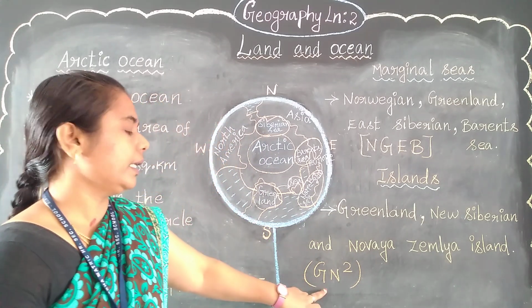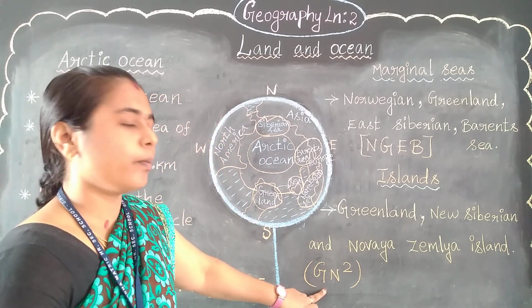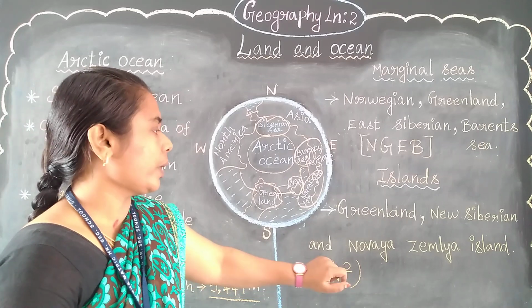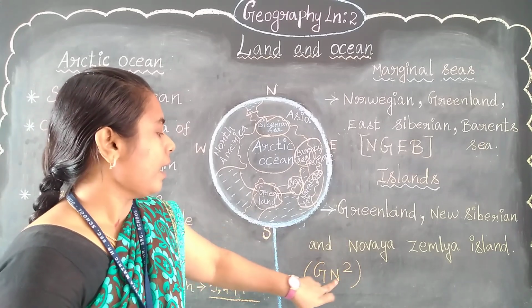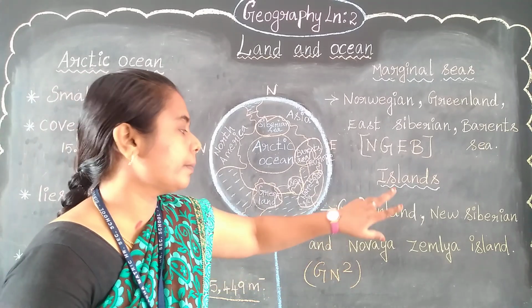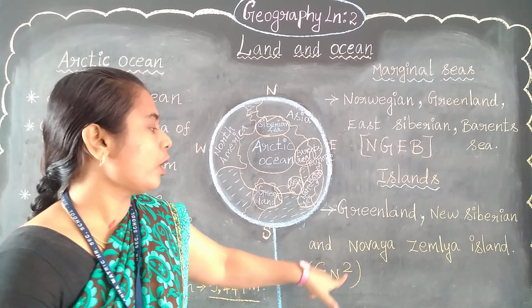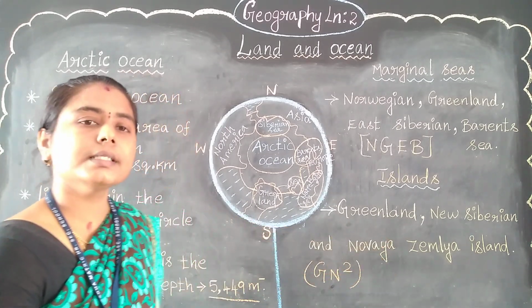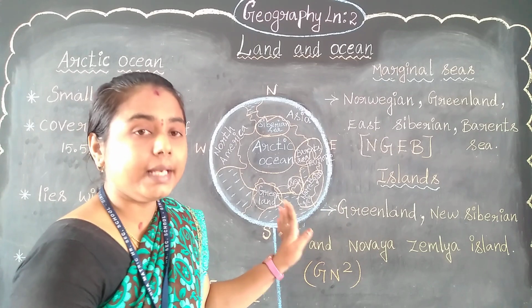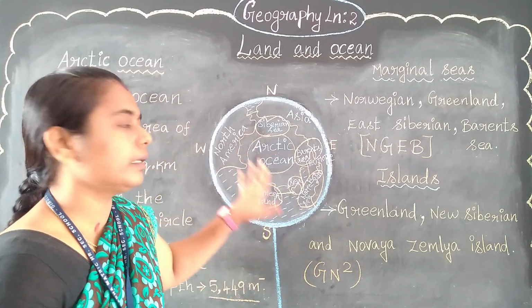G for Greenland, one N for New Siberian, and another N for Novaya Zemlya. So these three are the islands located in the Arctic Ocean.